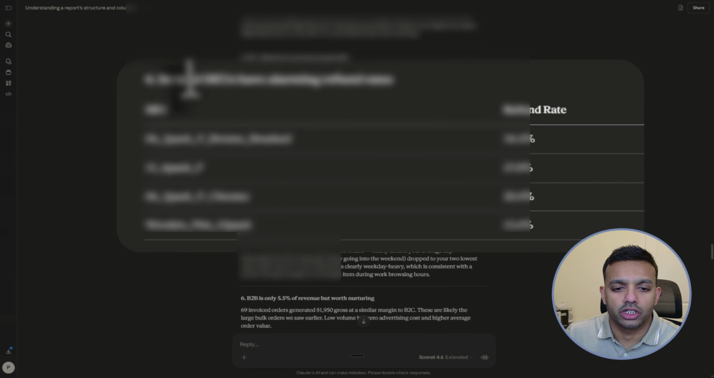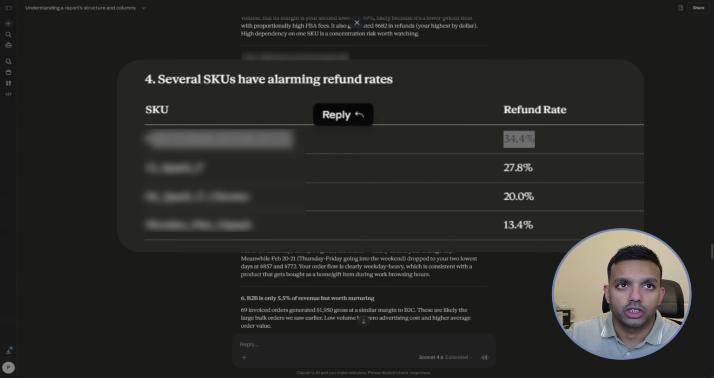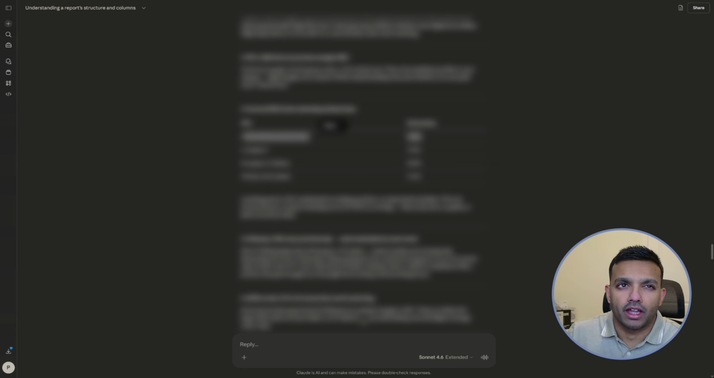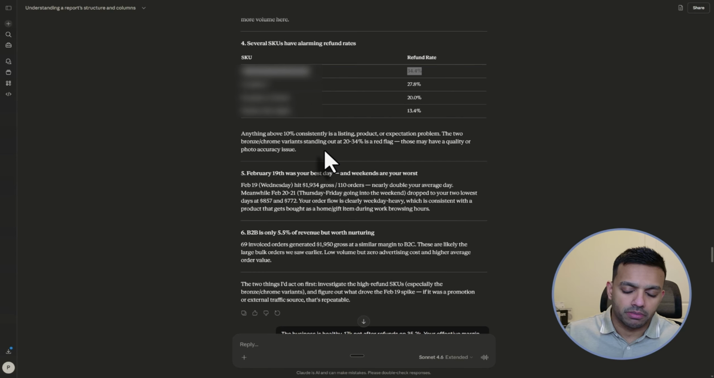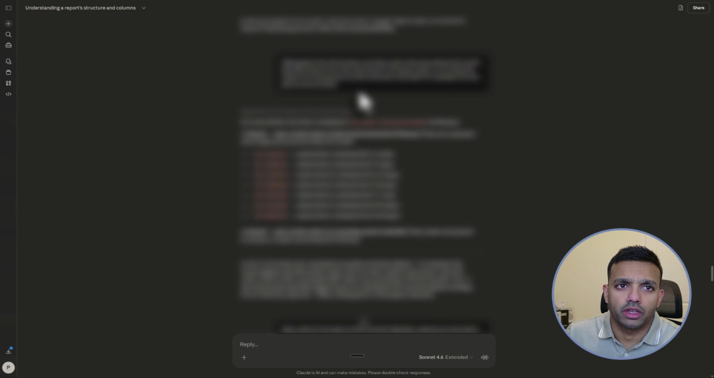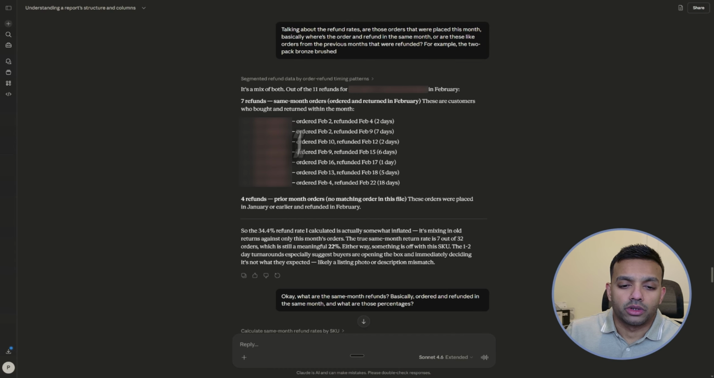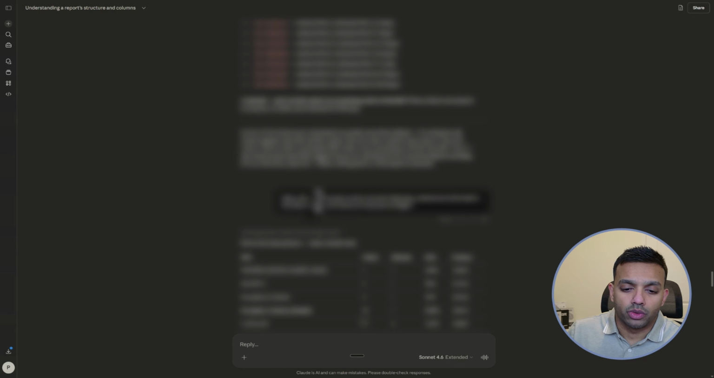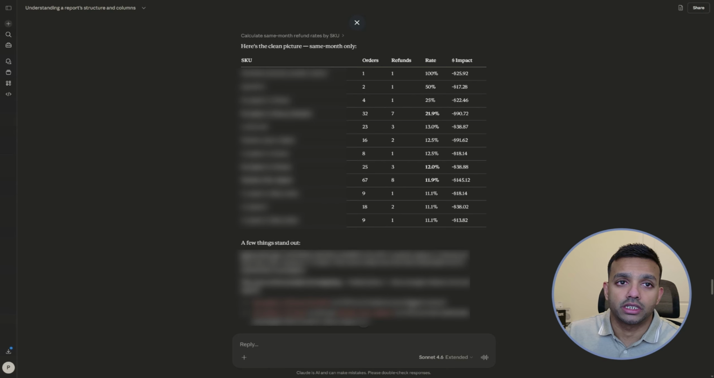This is the part that stood out to me. It identifies a few SKUs with pretty high refund rates. Like this one, for instance, has a 34% refund rate. So I dig a little deeper. Are these refunds from orders placed this month, or are they older returns? After a bit of digging, turns out they are refunds from this month, so obviously the numbers are a little inflated. So I asked it to run an analysis of the same month refunds, and then I get a much cleaner picture.